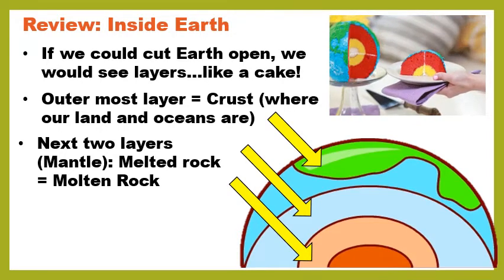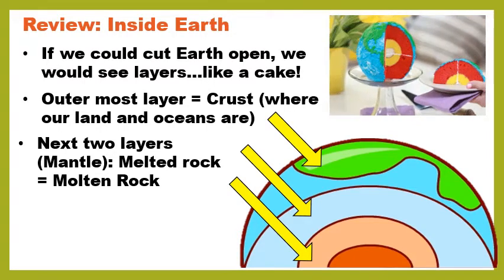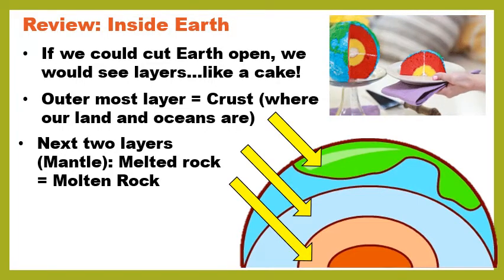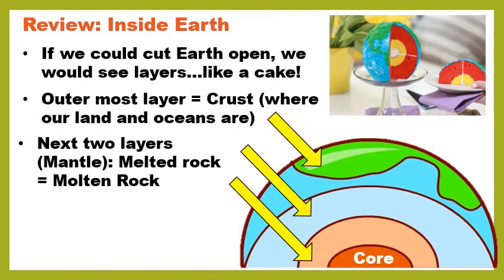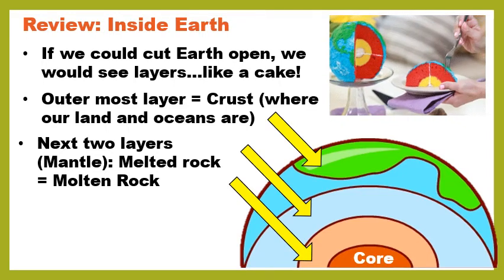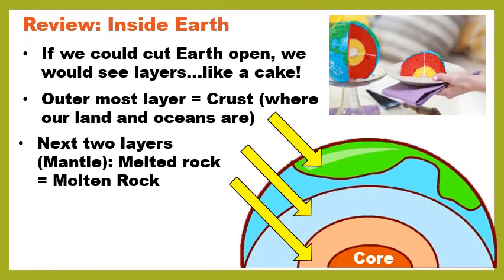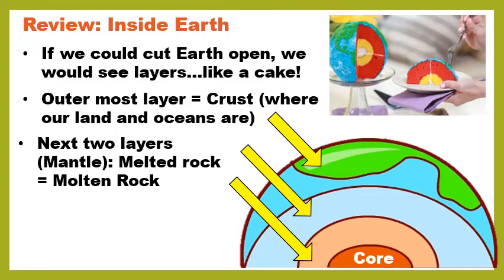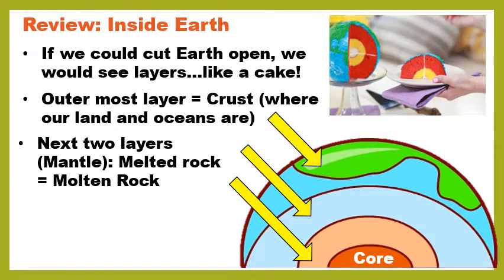And sometimes people call melted rock molten rock. It's just basically rock that is so hot, it's liquid. And we talked about the core, which is the inner part of the earth, and that's really, really hot. And it's so hot that it melts the two layers of the mantle, and that's how we get melted or molten rock.